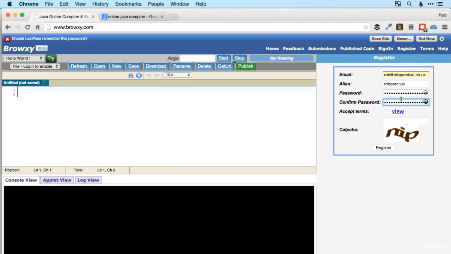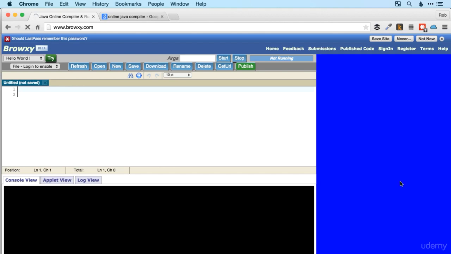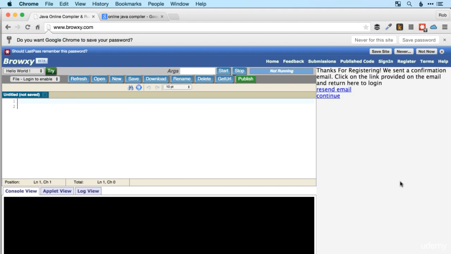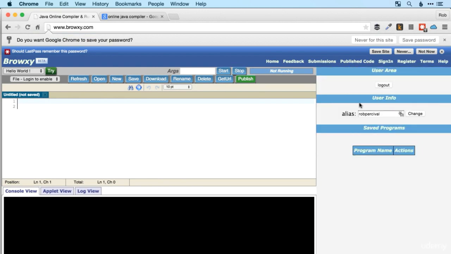There we go. Obviously you can just type one in there if you like. We'll accept the terms and conditions and then enter the captcha. Okay, there we go. So I just need to confirm my email address. You don't need to see me doing that, so I've just done that. And now I'm going to click continue. And there we go. So now I'm logged in, and now I can save all my programs.